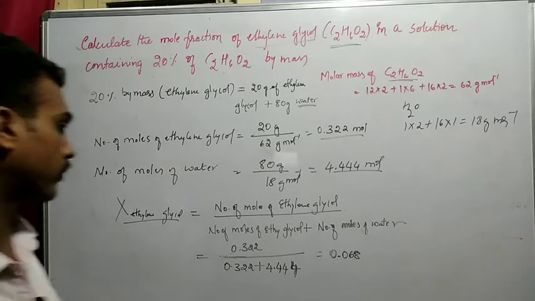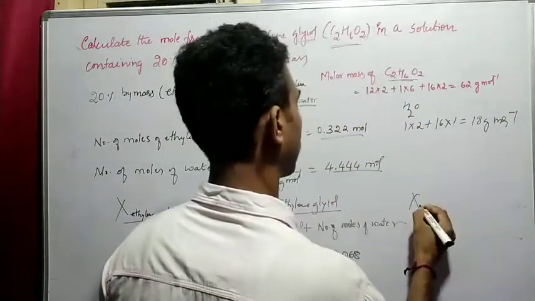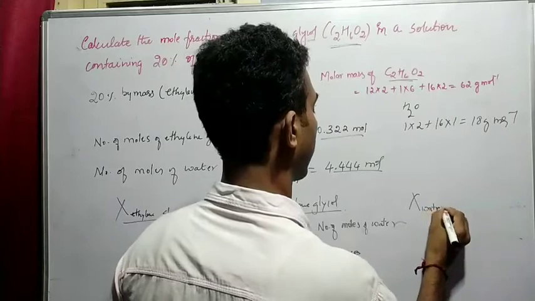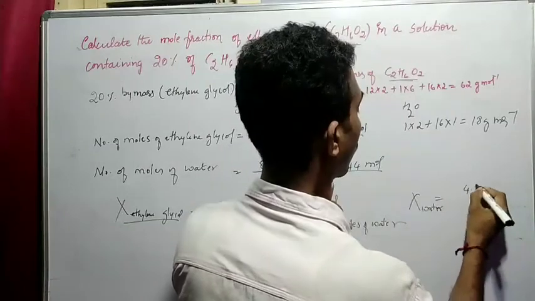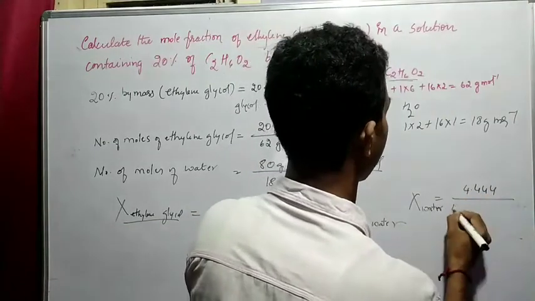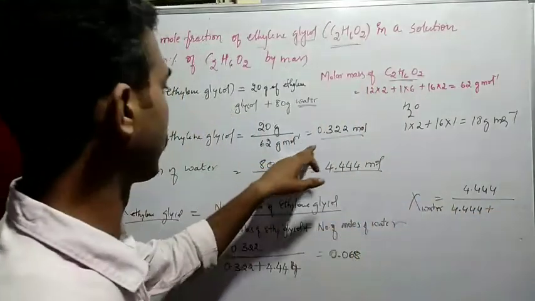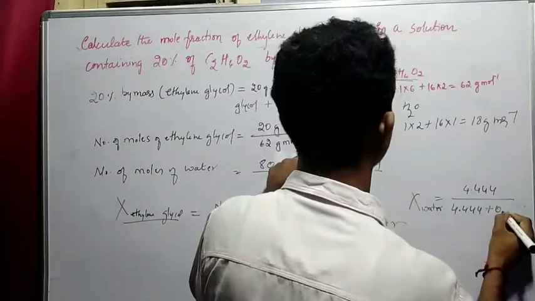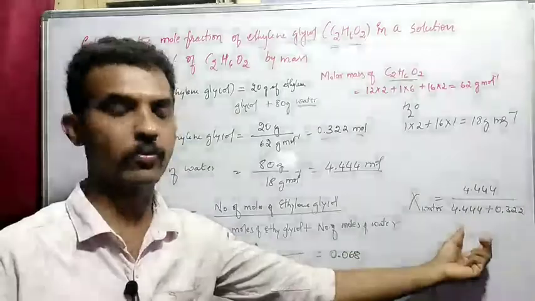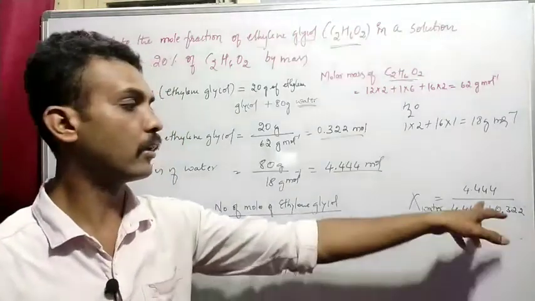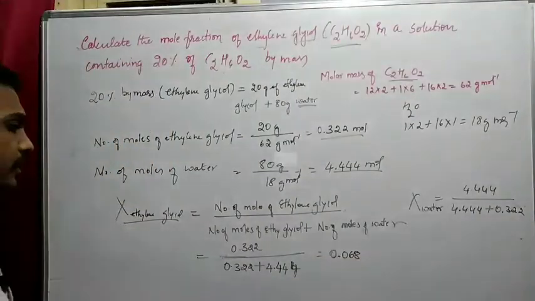Likewise, you can calculate for water. Mole fraction of water is equal to the number of moles of water, 4.444, divided by 4.444 plus the number of moles of ethylene glycol, 0.322, the same total number of moles of both components.